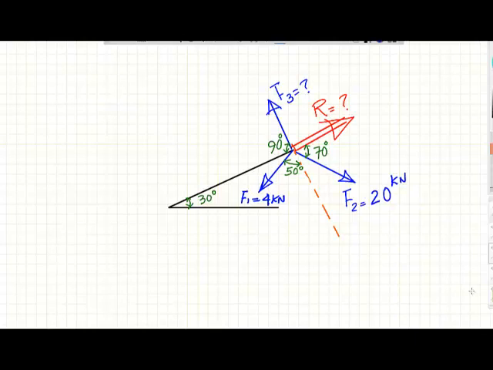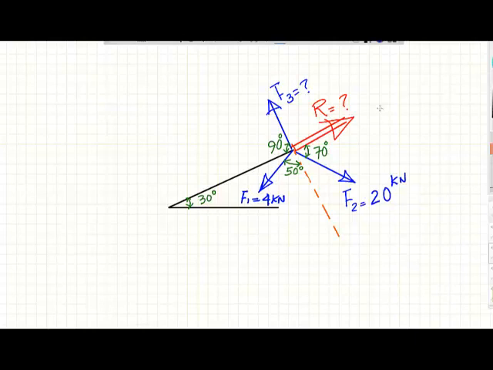Here we have another question. In this question we have an inclined surface, and we have a resultant force which is unknown. And we have F3 force unknown. And we have F1 and F2 are already given. So we need to calculate the value of the resultant and the value of the force F3.